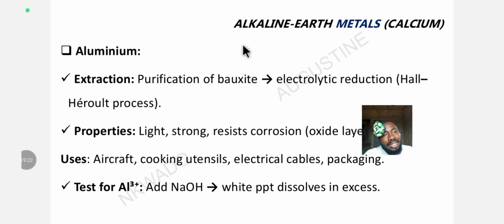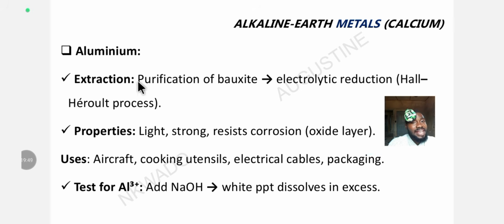Still under the alkaline earth metals, we are looking at aluminium. Hope you know why they are called the alkaline earth metals, because they dissolve in water to form alkaline solution. What is the extraction of aluminium? Extraction of aluminium is through the purification of bauxite. Bauxite is one of the natural occurrences of aluminium.